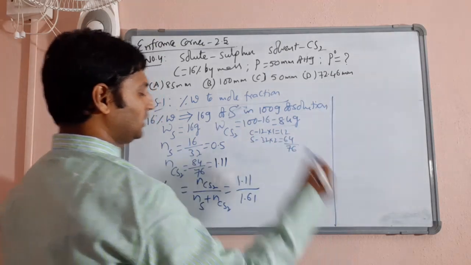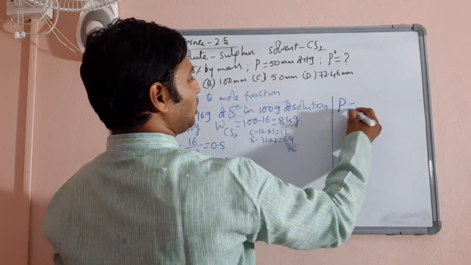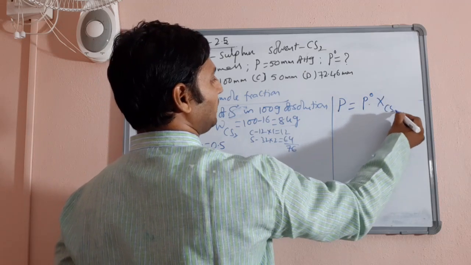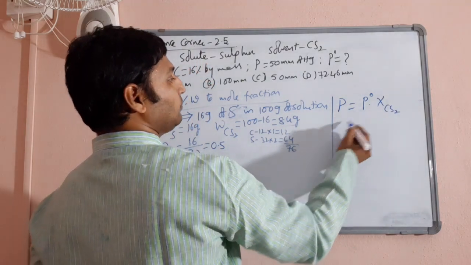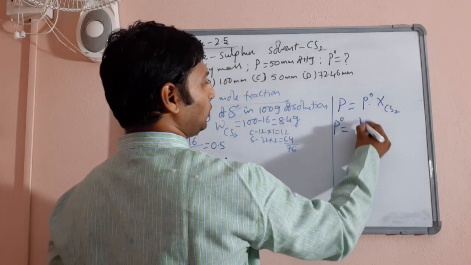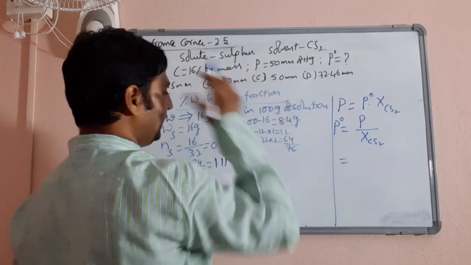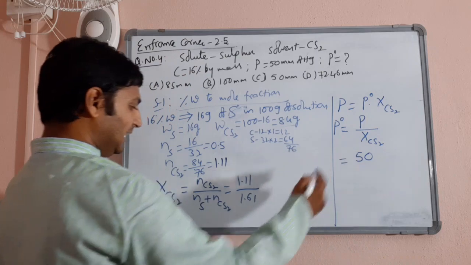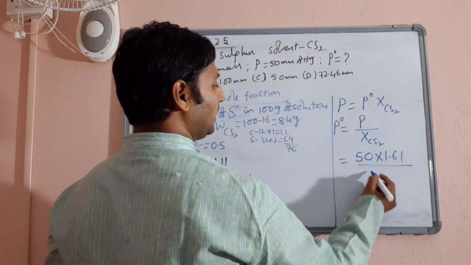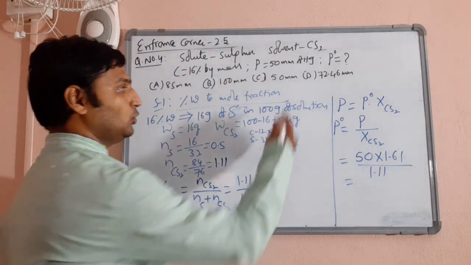Let us substitute it here directly. The vapor pressure of the solution must be equal to the vapor pressure of pure solvent into the mole fraction of carbon disulfide, the solvent. Therefore, the vapor pressure of the pure solvent, which is what we want, is equal to the vapor pressure of the solution divided by the mole fraction of carbon disulfide. So you will get 50 divided by 1.11 by 1.61. So, 50 into 1.61 divided by 1.11. You simplify and check.